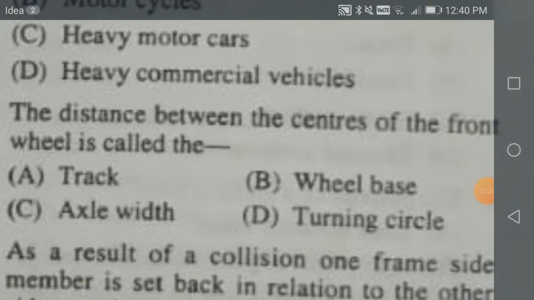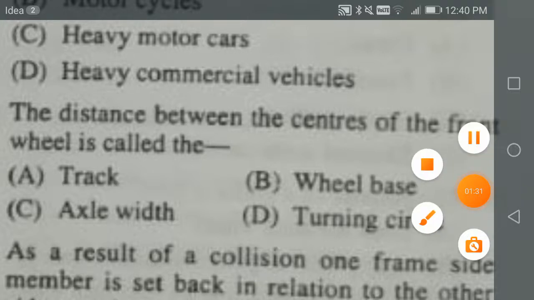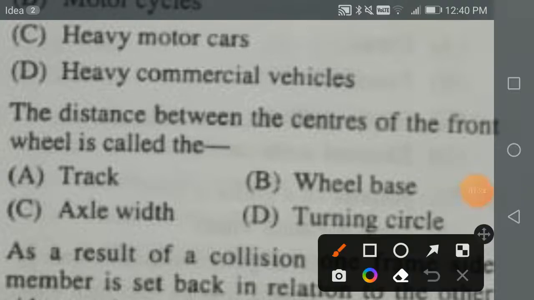The distance between the centers of front wheels is called track, and between front and back wheels it is called wheelbase. So this is your track.